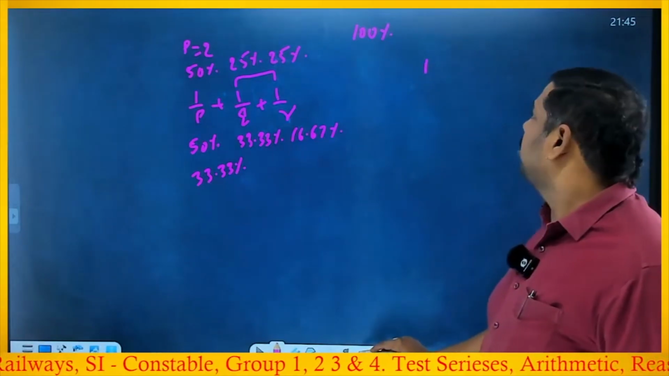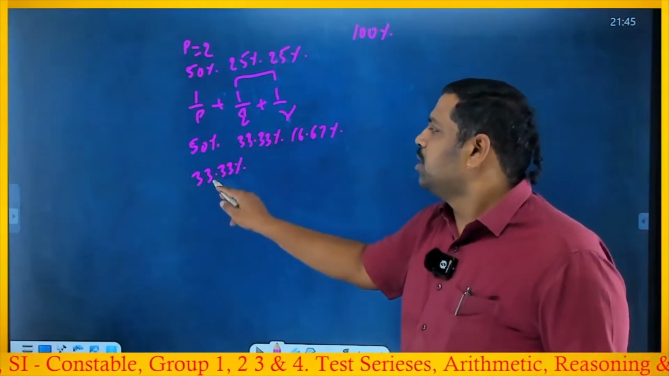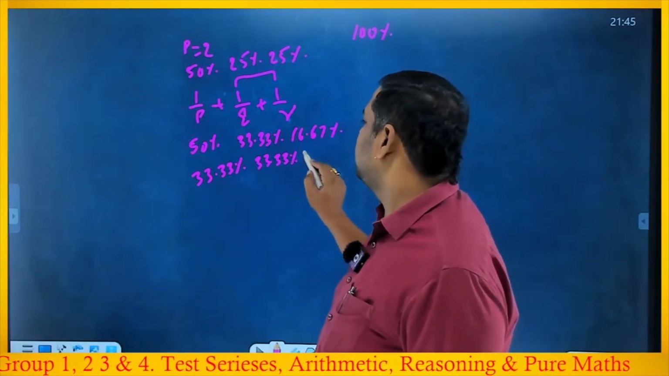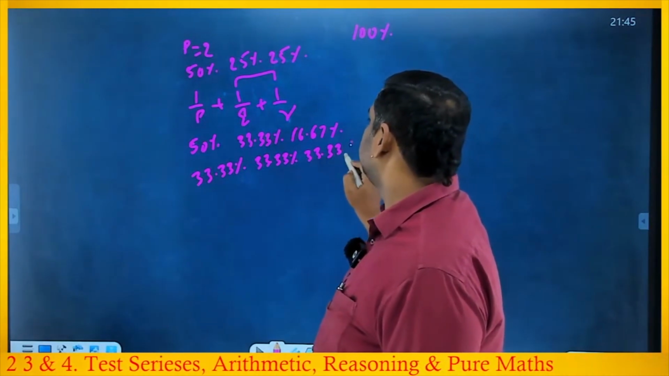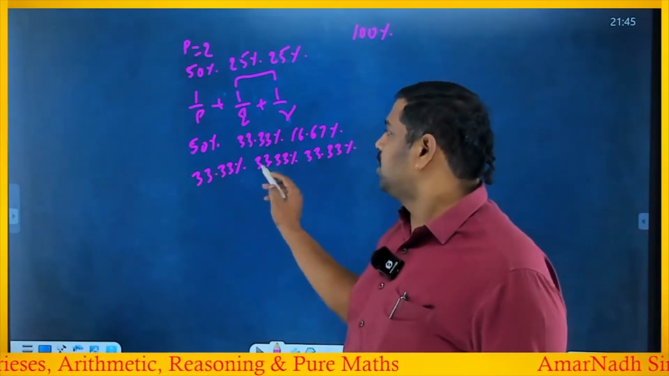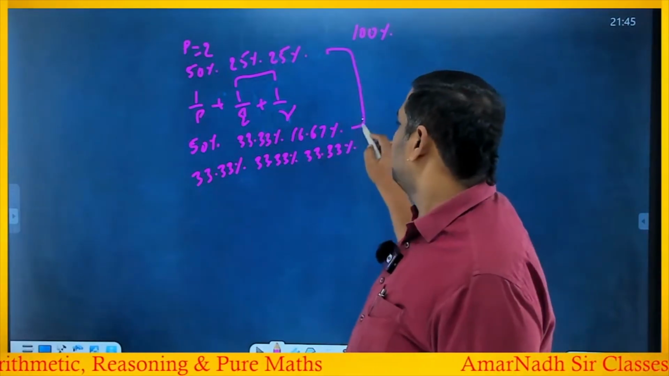Now I started with 1 by 2, now 1 by 3 I'm going. 1 by 3 means 33.33%, so definitely the other two should also be 33.33%. So this I have already explained: 1/3, 1/3, 1/3. Three cases if you observe.